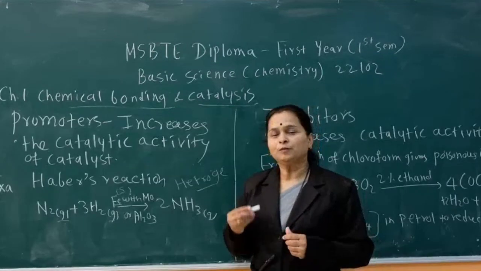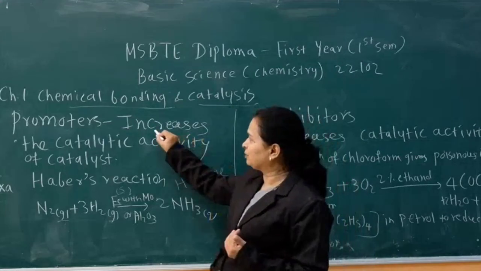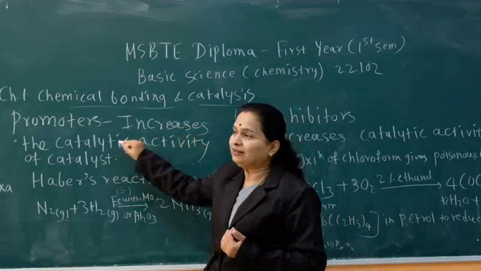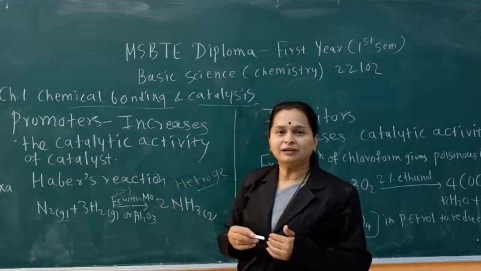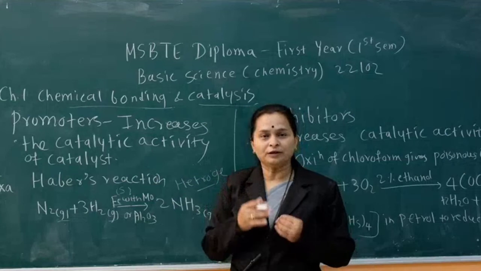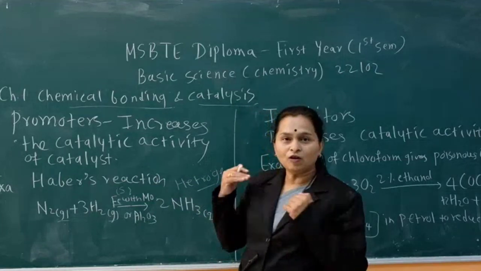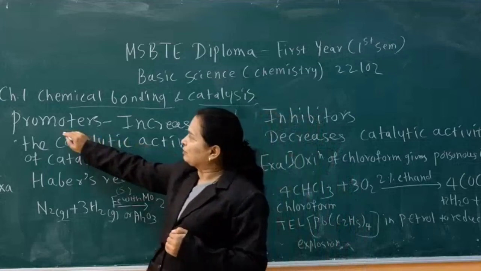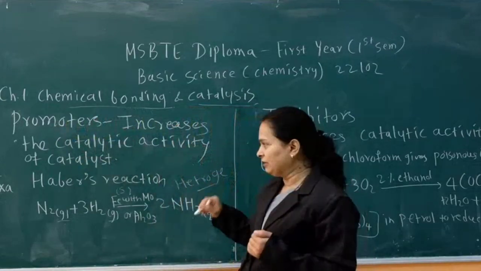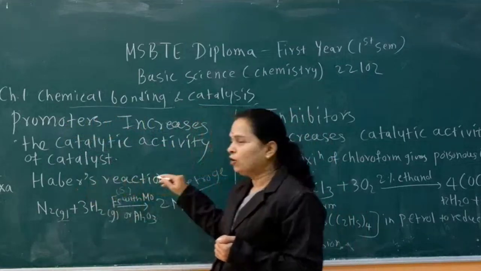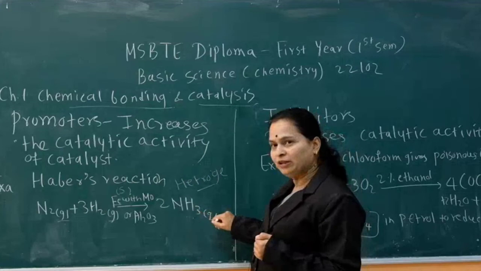Now next is promoters and inhibitors. What are promoters? Promoters are the substances which increase the catalytic activity of a catalyst. That means a catalyst is added to increase or reduce the rate of reaction, but to increase the catalytic activity of the catalyst, one substance is added, that is known as a promoter. Let us see one example: Haber's process. It is used for manufacturing of ammonia gas.